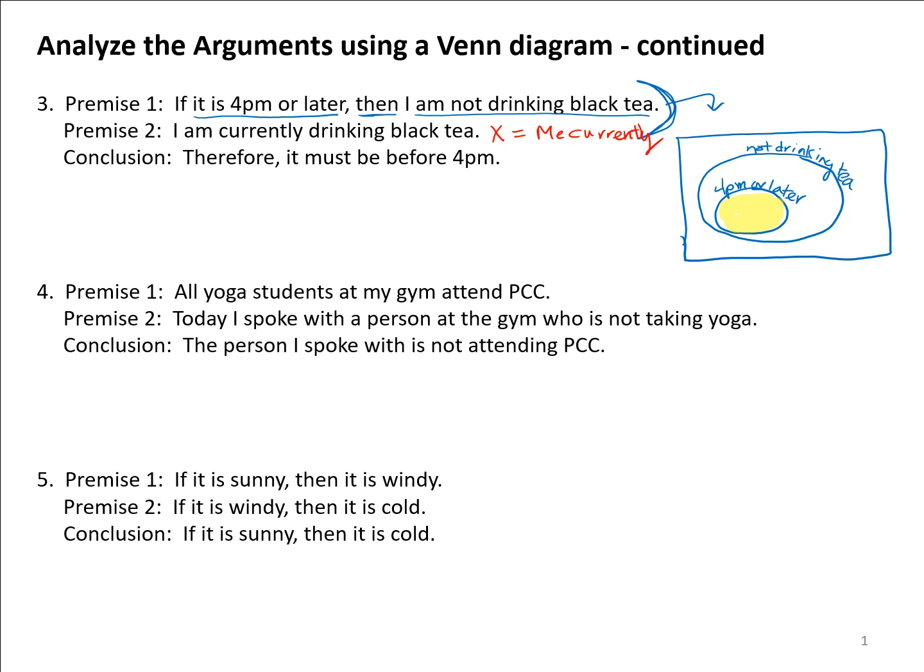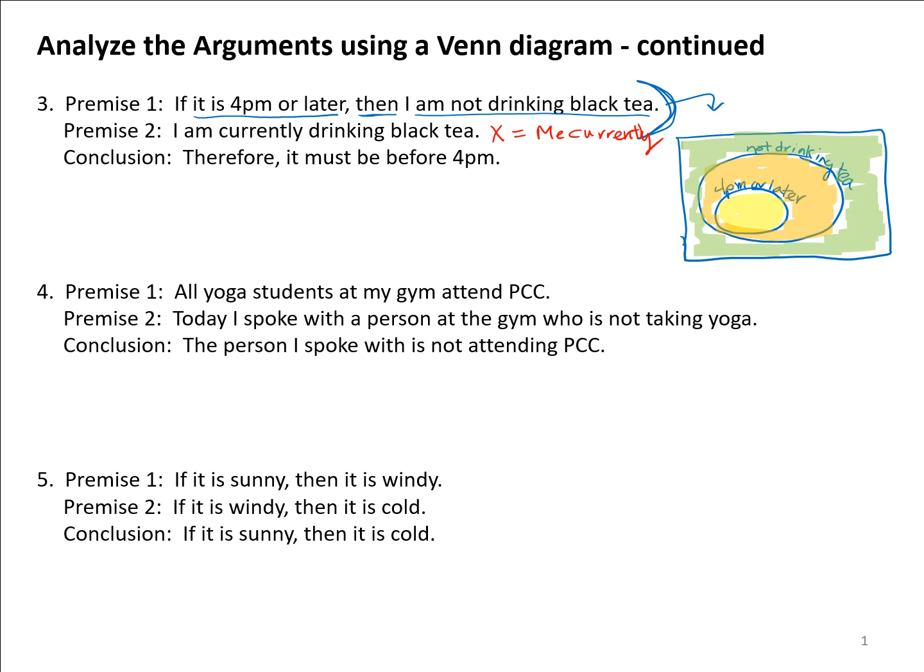We have another region where we're outside of the 4 p.m. or later set, but we're inside the not drinking tea. So that would be times when I'm not drinking tea, but it is before 4 p.m. And then we have a third region, which is all the way outside the 2 sets. And that would be when I'm outside of the not drinking tea set, which means I am drinking tea. So one of the things to be aware of when you look at one set within another in a Venn diagram is be really careful about what each region means. You've got 3 regions here. What does each one mean?